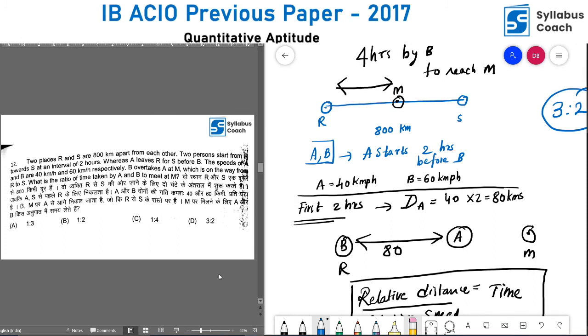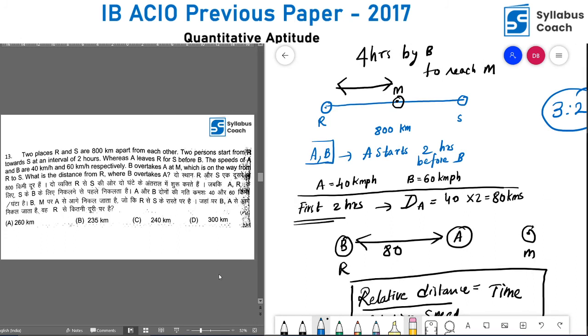Amazing. Let's go to the next question, which is the 13th. The 13th is also based on the same concept, but now they're asking us: when B overtakes A at M, which is on the way from R to S, what is the distance from R where B overtakes A?